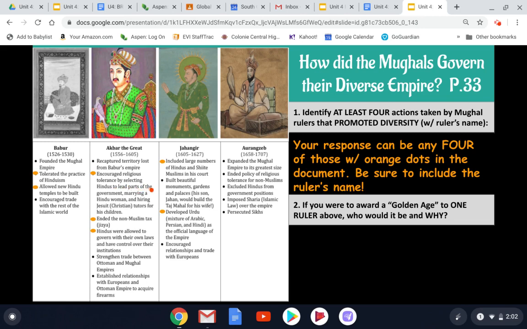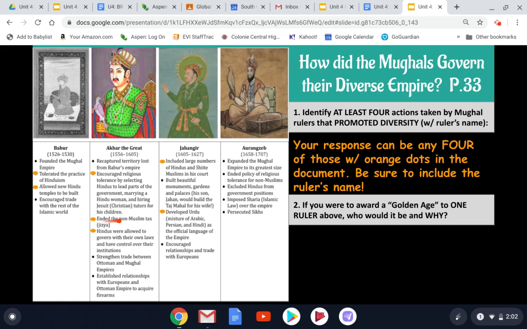So this might remind you of some of the same actions that Ottoman rulers had taken to include non-Muslims in their government in the Ottoman Empire. Just like Akbar the Great is allowing Hindus to be part of the government, remember the Janissary Corps was taking Christian boys and putting them into positions in the government and into the elite fighting force of the Ottoman military.